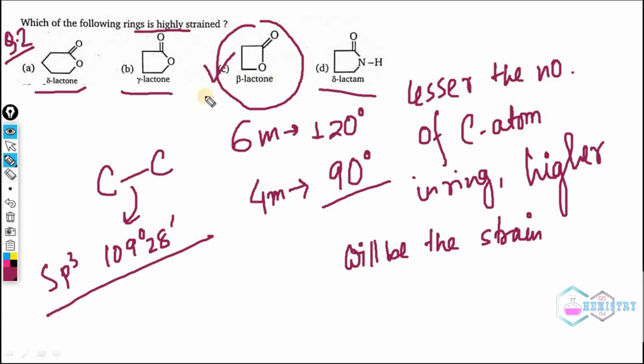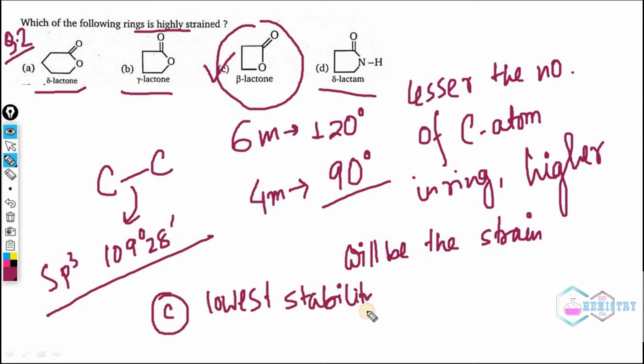That means if the question is asked differently, that which of the 4 options will have the lowest stability, then C will be the lowest stability or highest strained.